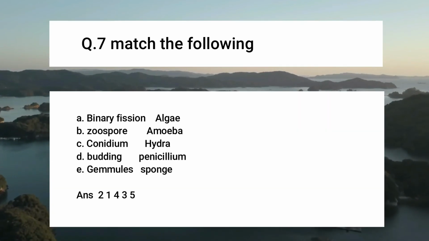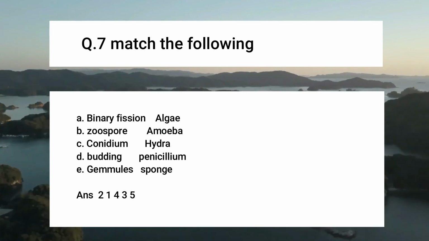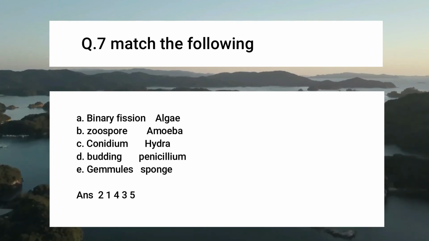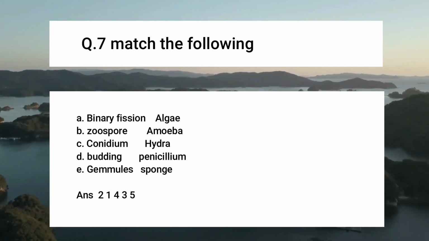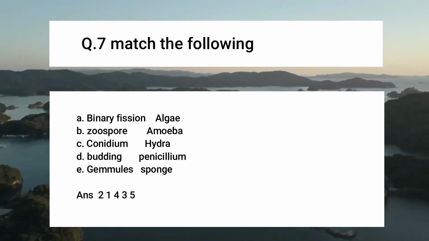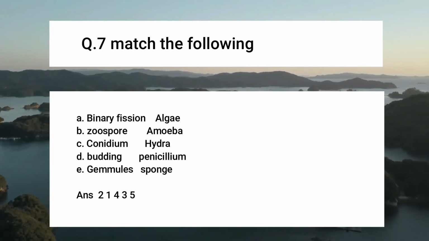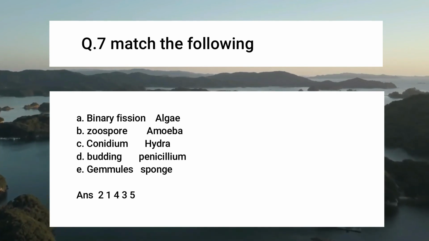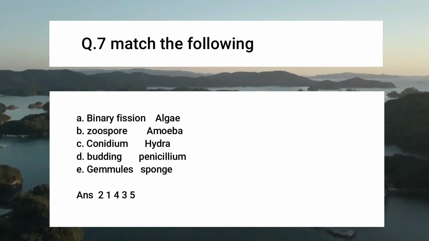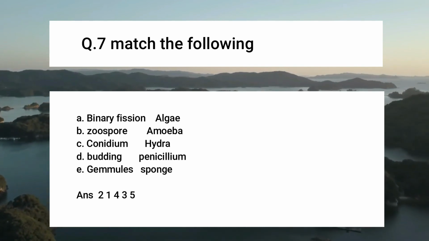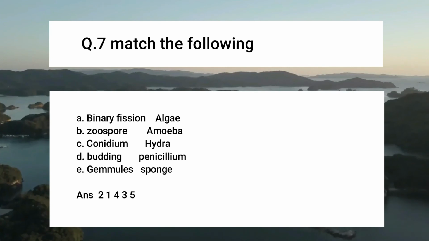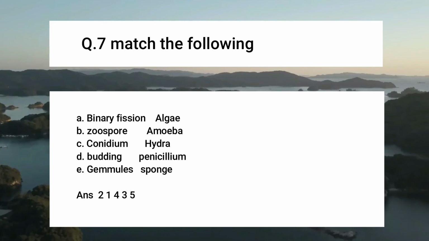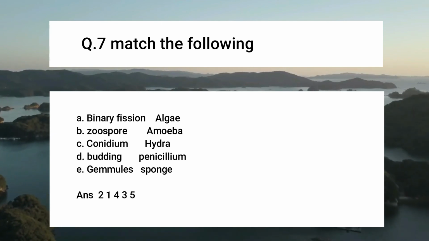Question number 7. Match the following columns. Here you see A. Binary fission, 1 algae, zoospore, amoeba, conidium, hydra, budding, penicillium, Gemmule, sponge. The right option will be B. You can choose the answer from codes. Below the question you see codes A, B, C, D, E. The right code is B.